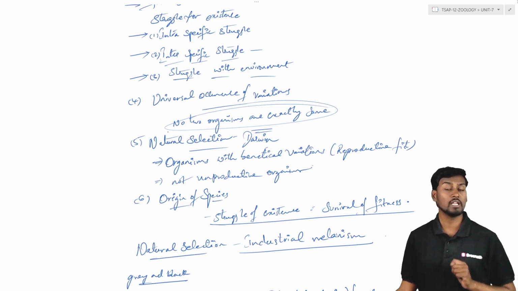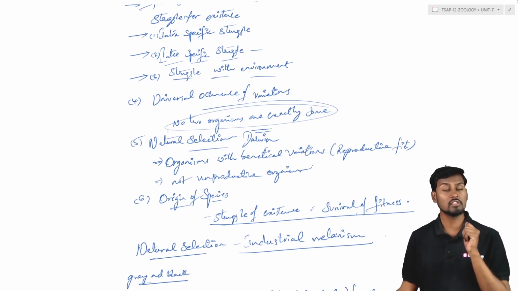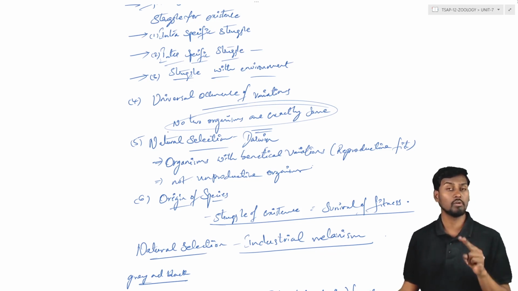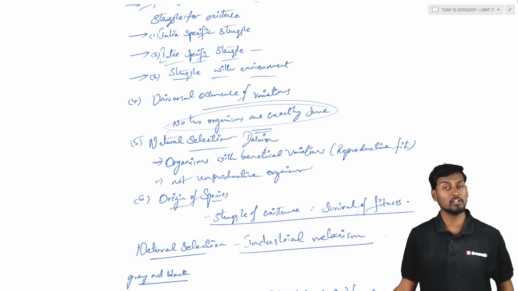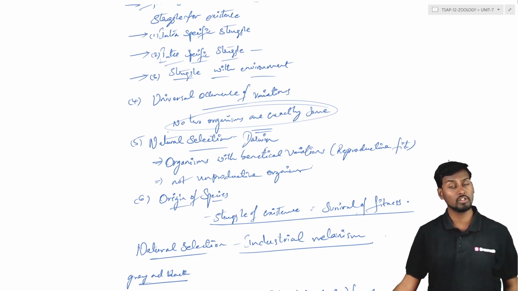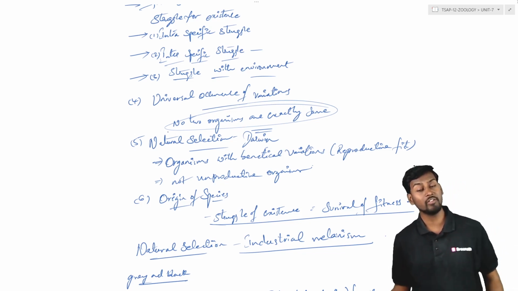According to this, there are always changes occurring between the organisms of the same species. Two organisms belonging to the same species will always undergo continuous changes. So they are undergoing continuous changes, even though they belong to the same species, even though they have the same parents.